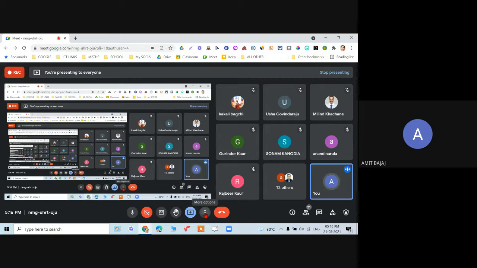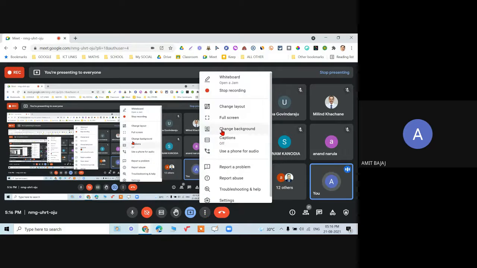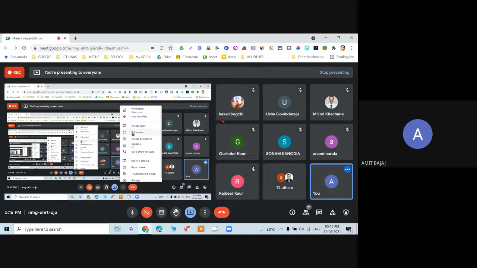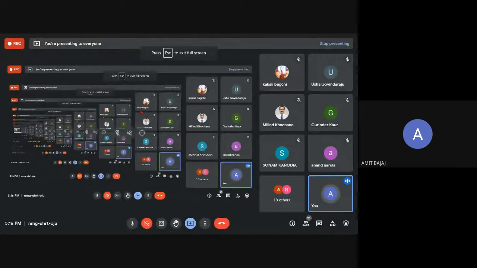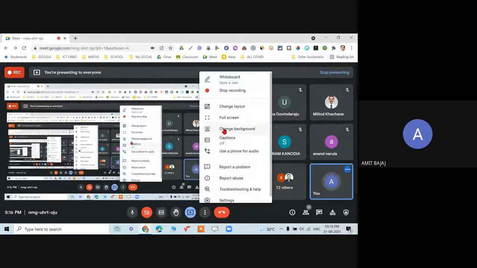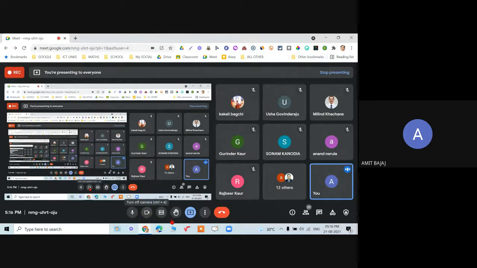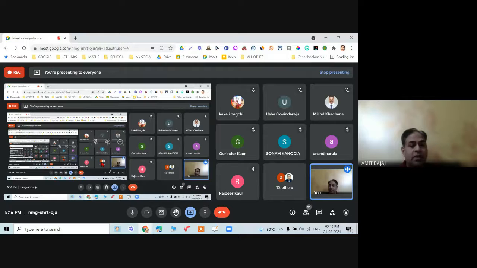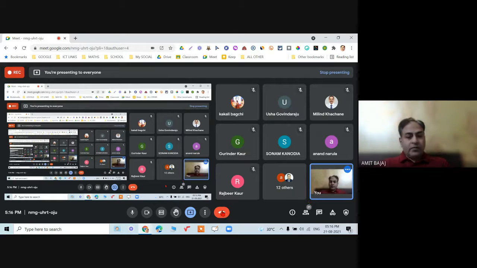Again, coming to this more option, you can check out the option for full screen. Of course, I can go directly full screen from here. Escape pressed, I am back. Then I can change the background. For background, I must have kept my camera open. Okay, so you can check it out.